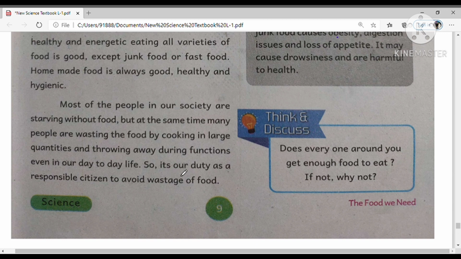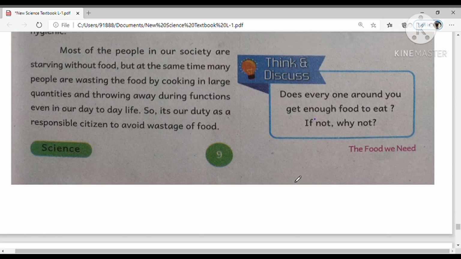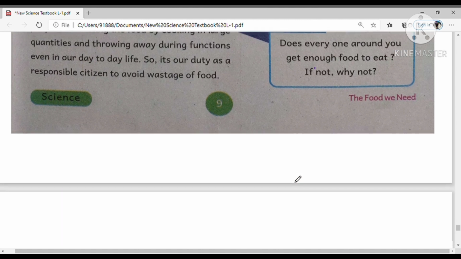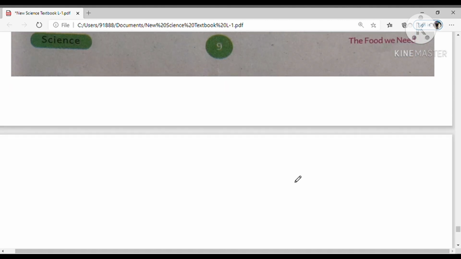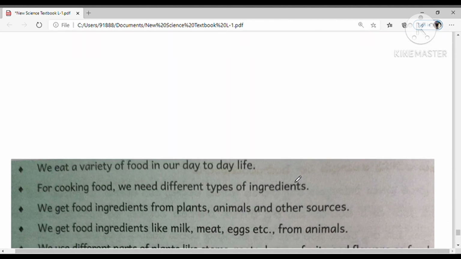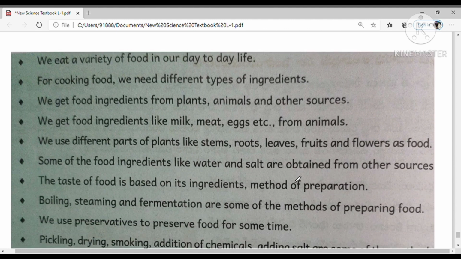So it's our duty as responsible citizens to avoid wastage of food. Does everyone around you get enough food to eat? If not, why not? Do you accept this? No, because not everyone in the world gets sufficient food, due to the problem of poverty. Now let us revise the points we should learn in this video.